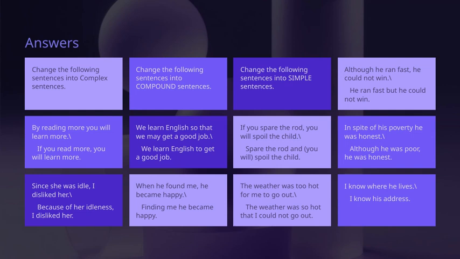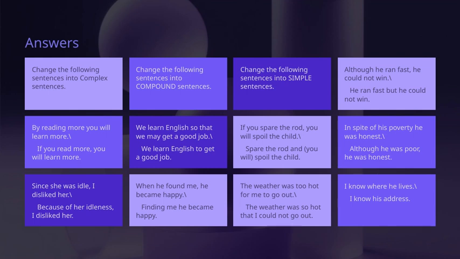Now, let's look at how we can transform sentences into different types to improve our sentence structure skills. First, turning simple sentences into complex sentences involves adding a dependent clause to give more detail. For example, "By reading more you will learn more" can be rewritten as "If you read more, you will learn more." The key here is the use of "if" to show the condition, making the sentence more nuanced.